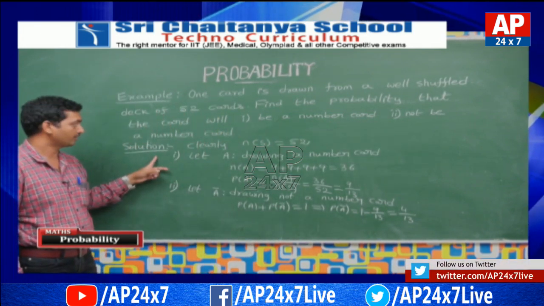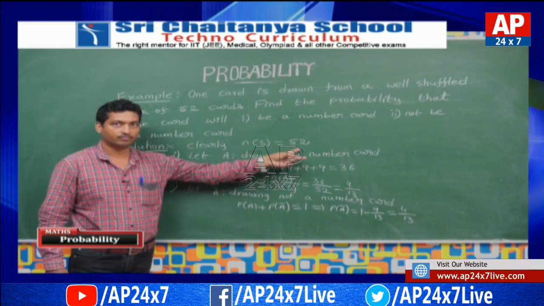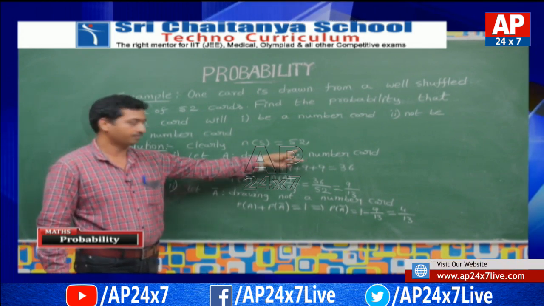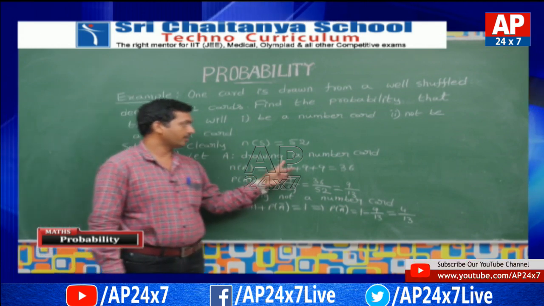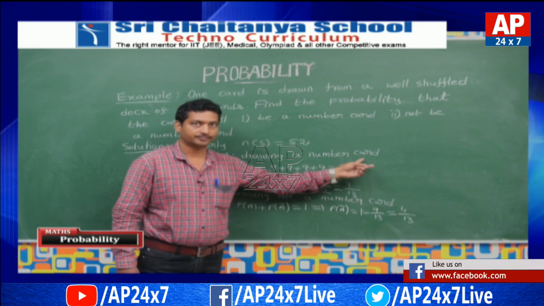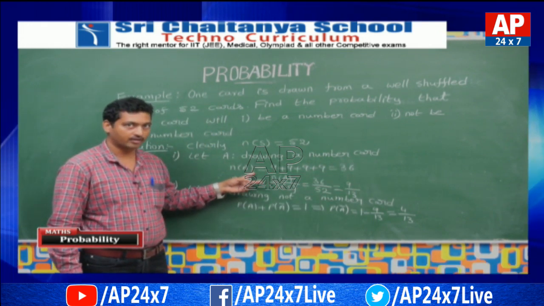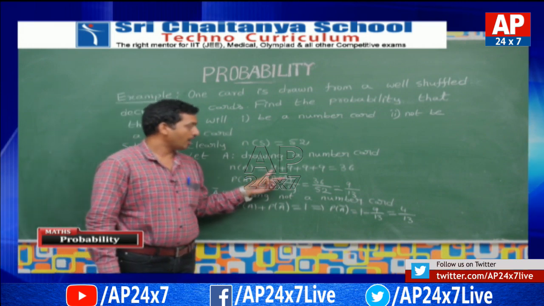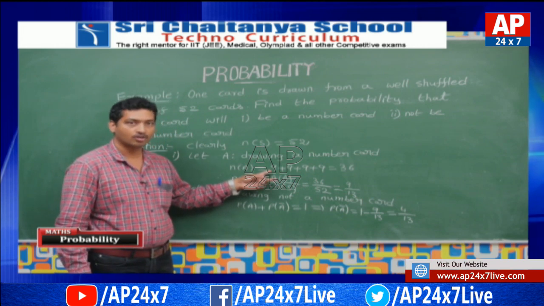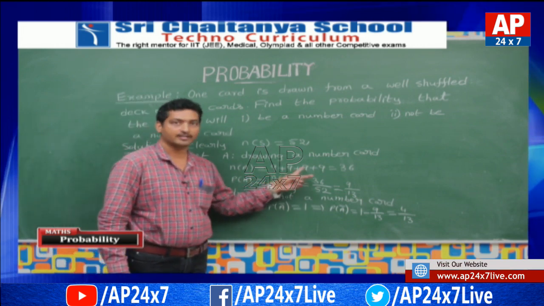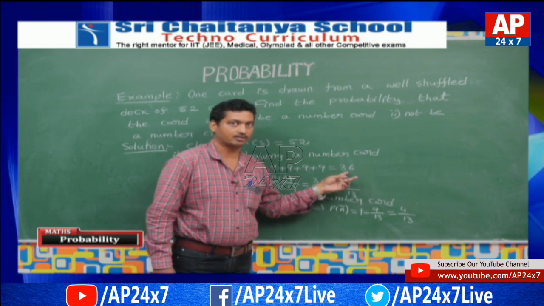Now see the solution. Clearly n of S is equal to 52. Total cards are 52. Now I am defining event A as drawing a number card. Now n of A is equal to how many number cards are there? We have 4 suits. Each suit has 9 numbered cards, so 9 plus 9 plus 9 plus 9, which is equal to 36 number cards.